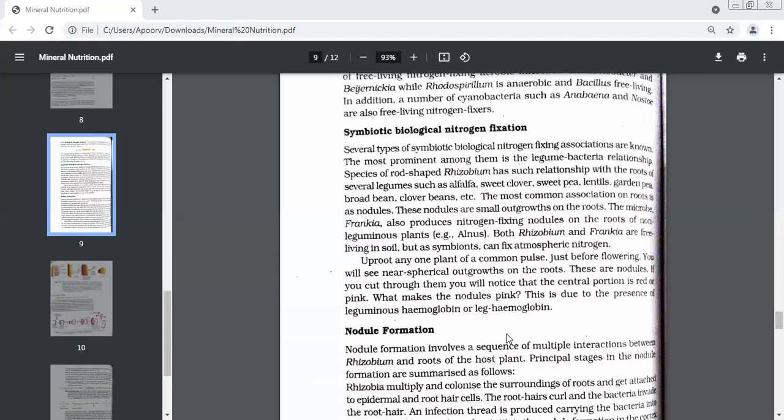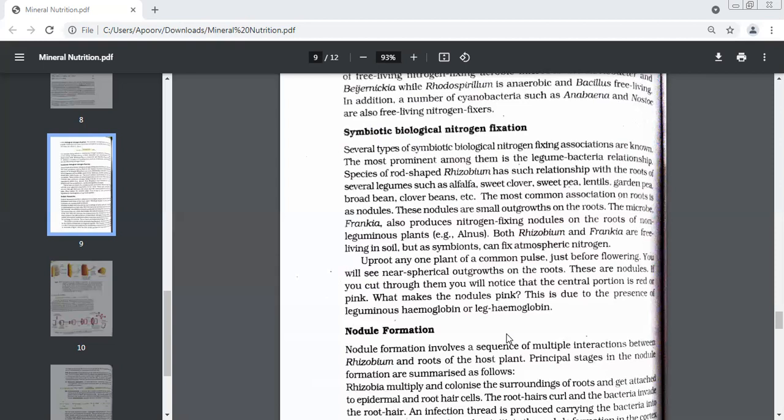Red or pink. Why do you think it is red or pink? Due to the presence of leghemoglobin, of leguminous hemoglobin. Why is human blood red? Because of the presence of hemoglobin. Yes, so hemoglobin makes anything red, and nodules also have hemoglobin.